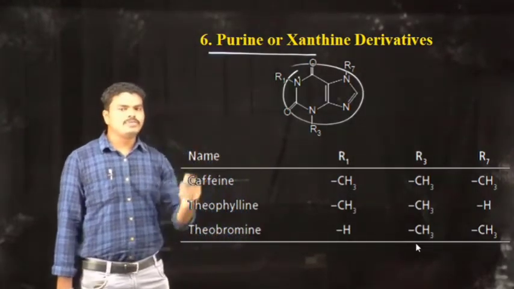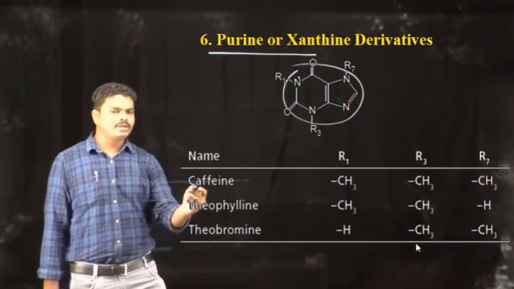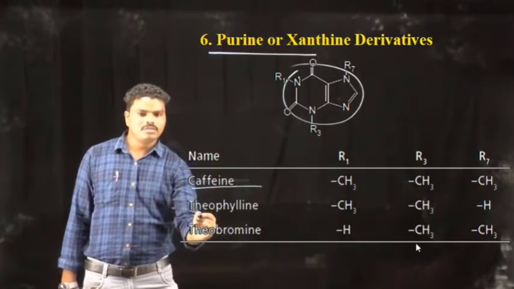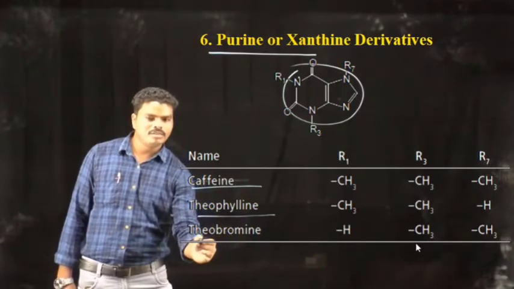Examples of purine and xanthine derivatives are caffeine, theophylline and theobromine.